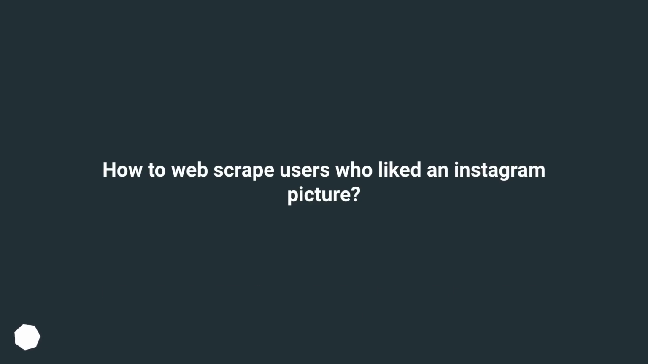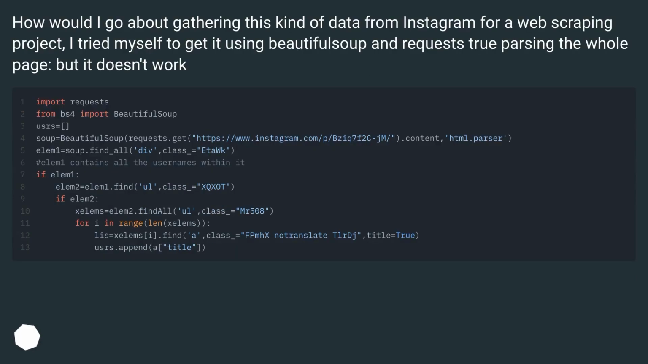How to web scrape users who liked an Instagram picture? How would I go about gathering this kind of data from Instagram? For a web scraping project, I tried myself to get it using Beautiful Soup and requests, parsing the whole page. But it doesn't work.